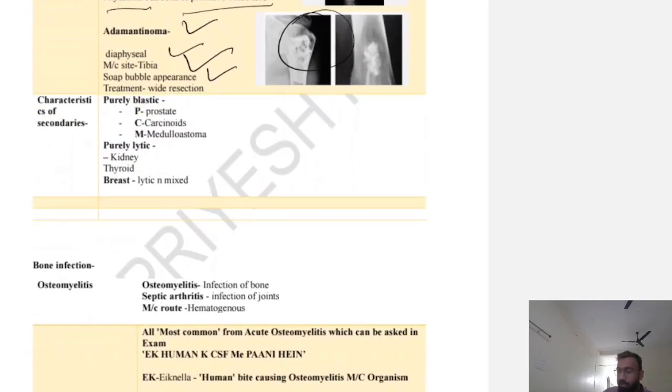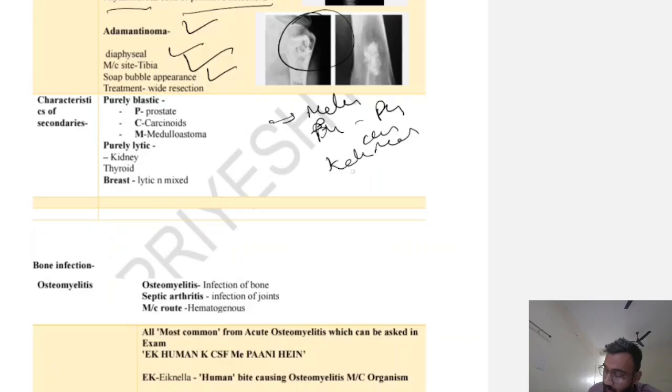Now there are the characteristics of secondaries. Purely blastic metastases are from prostate, carcinoid and medulloblastoma. Purely lytic are from kidney and thyroid. In breast, you will find mixed lytic and blastic.